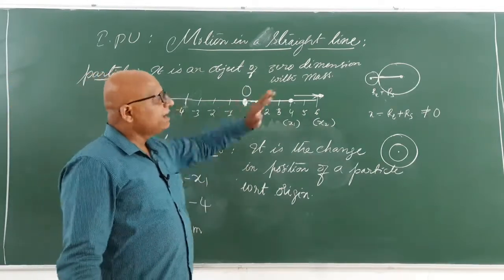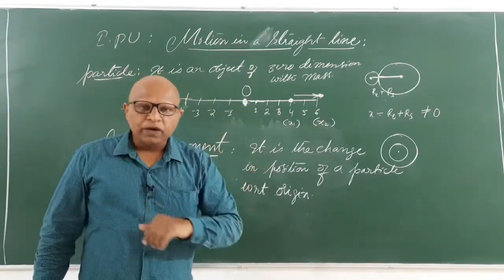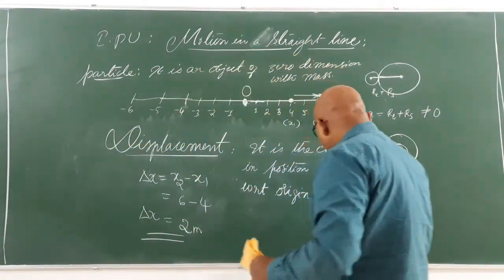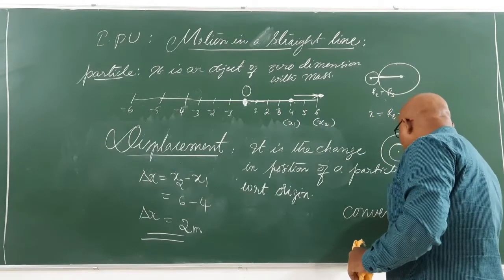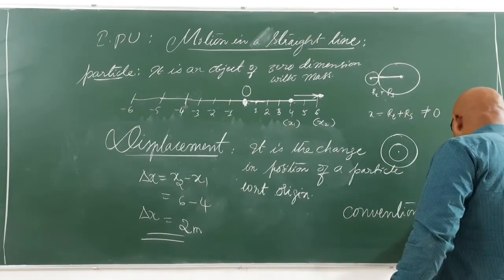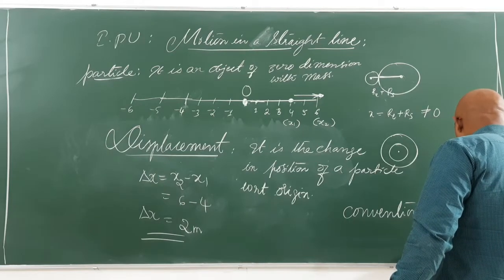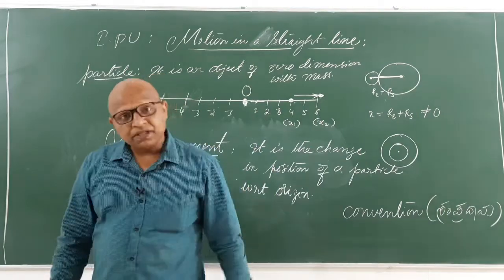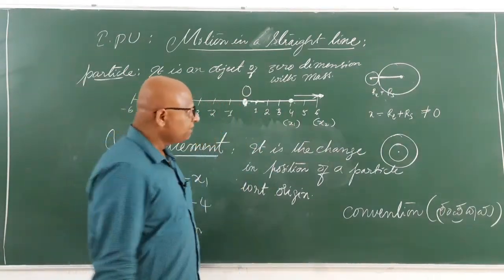In this real number line, we should follow one particular convention. What do you mean by convention? Convention means, you know, Kannada? Sampradaya anta heli. Convention means sampradaya. What is that sampradaya?